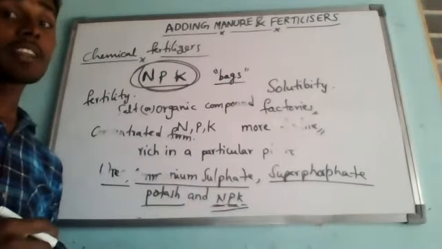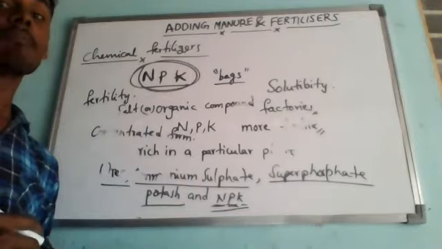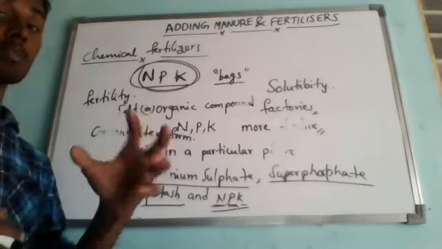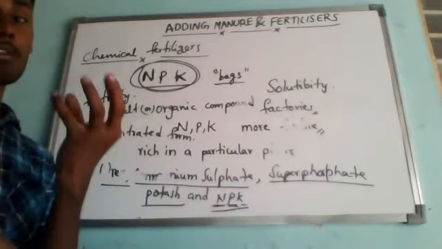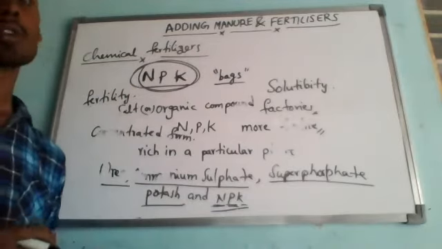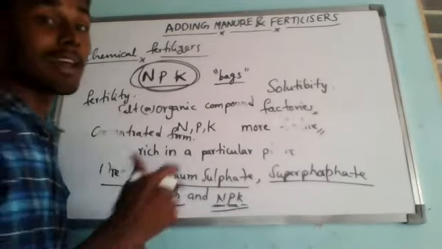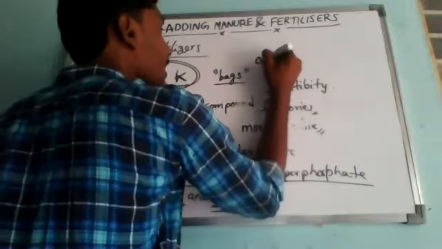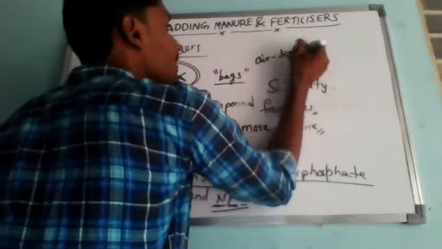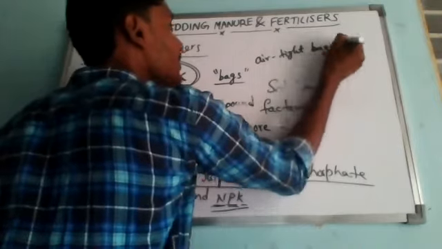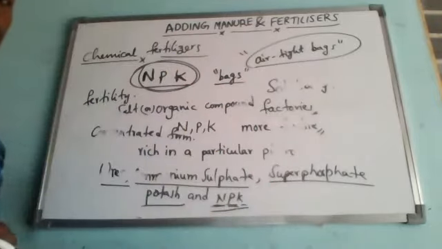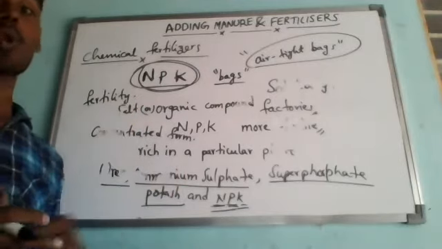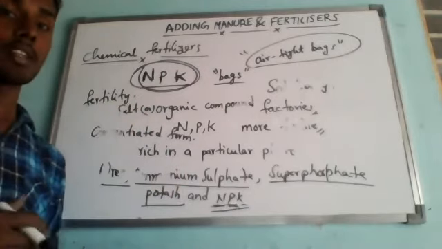Chemical fertilizers absorb moisture very quickly, and they will react because they can dissolve in water easily. That is why they are packed in airtight bags. Airtight bags mean moisture should not react with these chemical fertilizers. That is why we have to pack them in closed bags where moisture cannot enter.